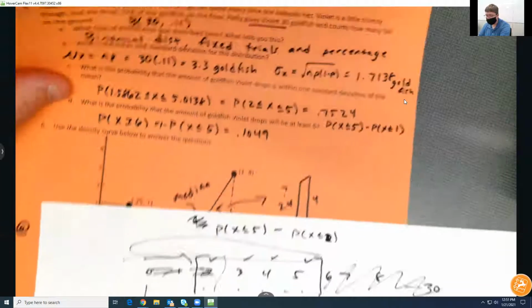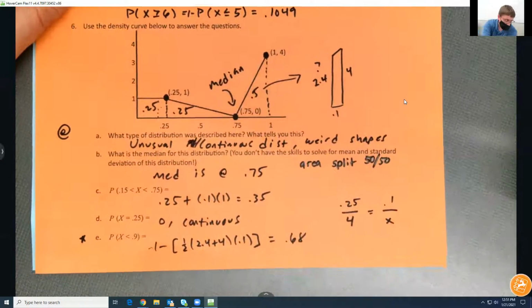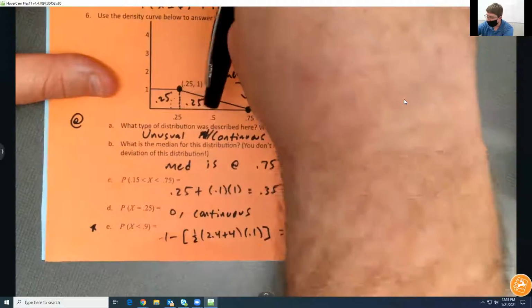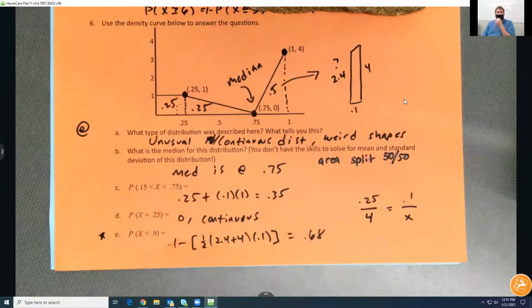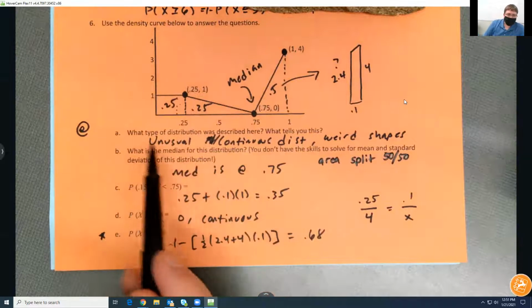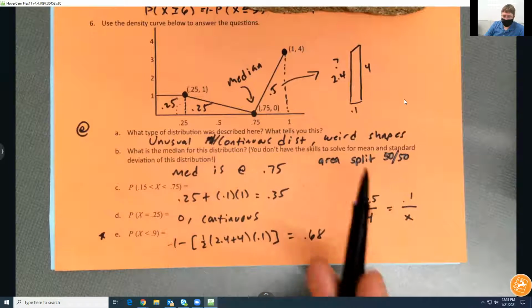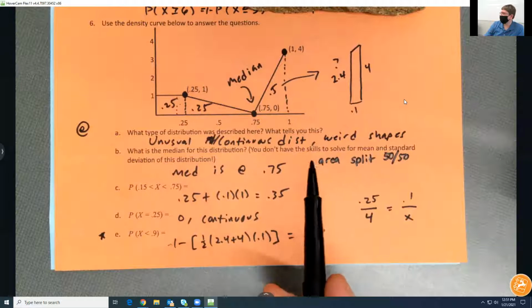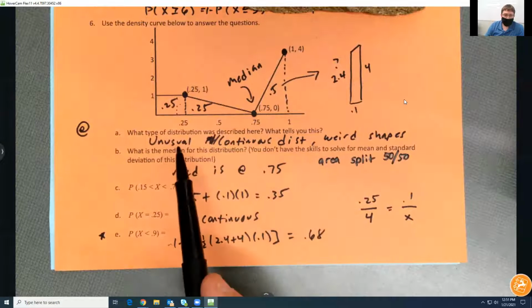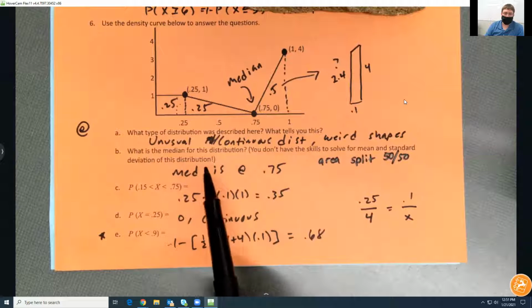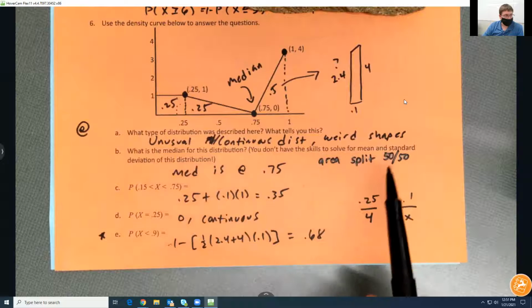All right, last one's all the crazy stuff. I'm just going to load it up here at once. I will explain E. I know it was a tough one. All right, number 6, we've got this weird little distribution. How do I know it's an unusual continuous distribution? Because it just has weird shapes. That's why it falls under that one. So what's the median for this distribution? The median is where the area is split 50-50.